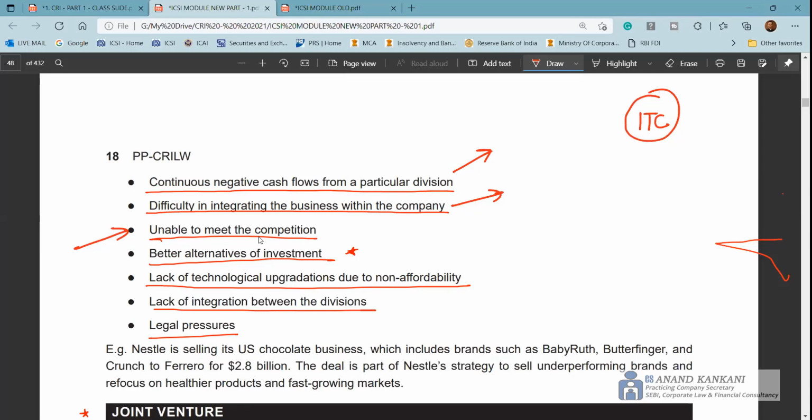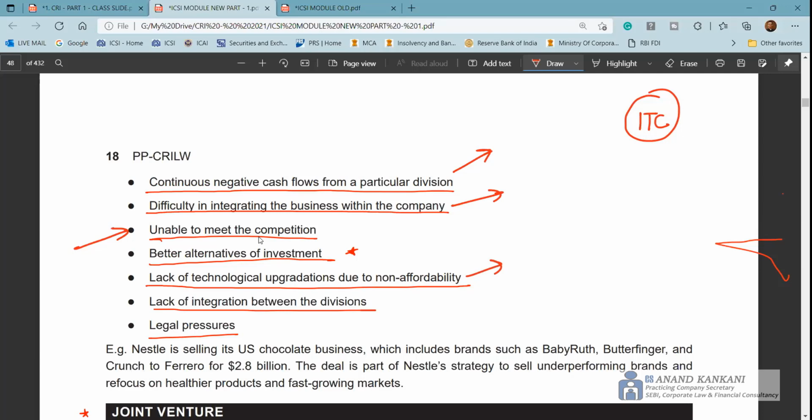Then if they have better alternatives for the investment, so again we say it for ITC that in the long run they should diversify from the tobacco business to the other businesses, and that's what they have done. So you find better alternatives for the business, right? And then there is lack of technological upgradation due to non-affordability. So now the business in which you are, especially in the case of a technology-driven company, the technology has now got upgraded. Now you are not able to meet that, right? So therefore you demerge the company and you split it off.